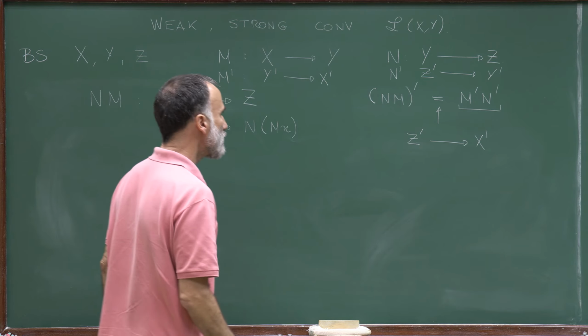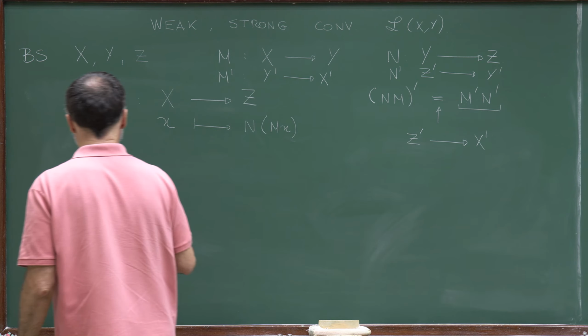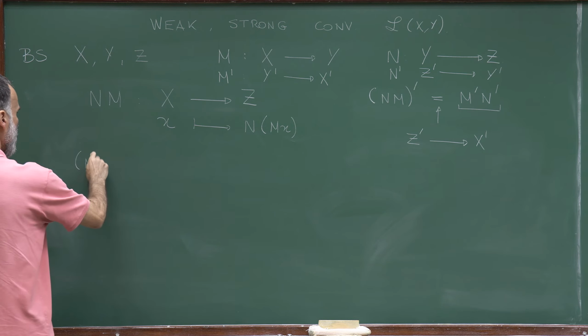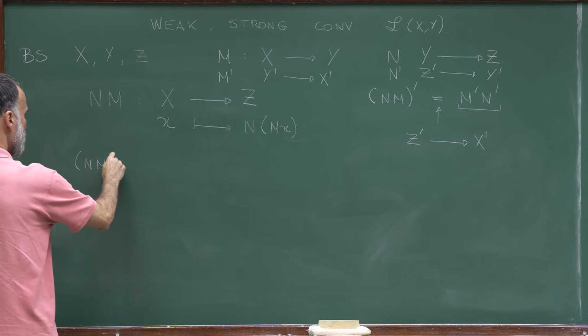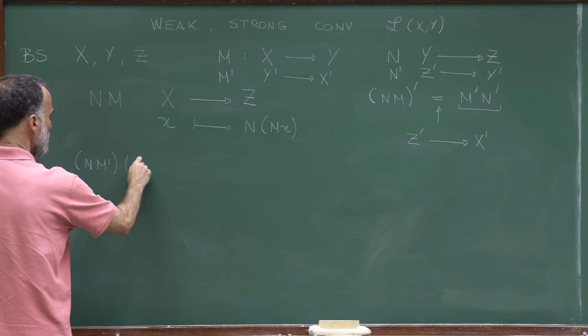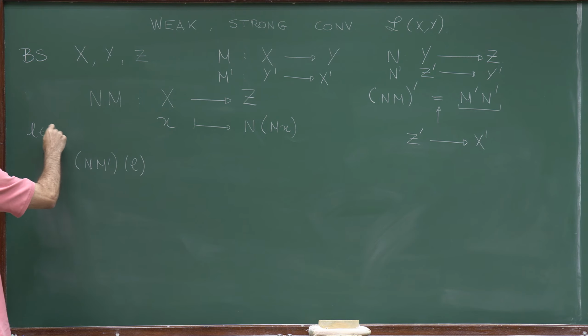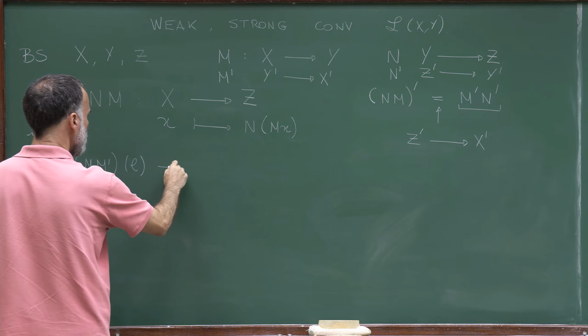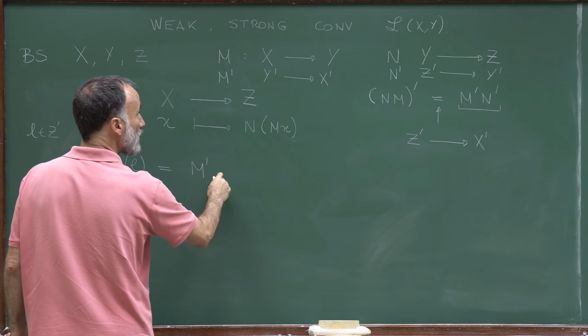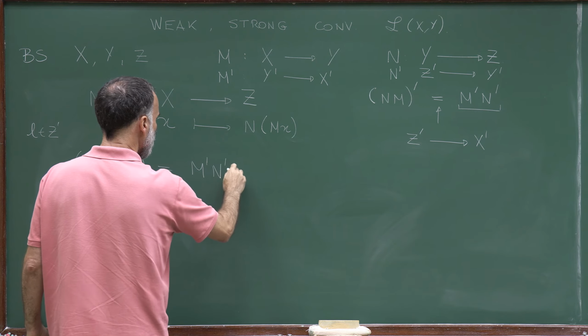To prove that they are equal, we have to show that (NM)' applied to L, where L is an element of Z', is equal to M'N'L.